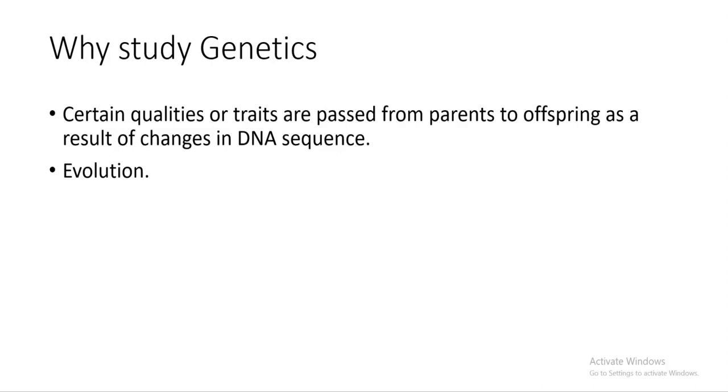And also evolution, which is another topic that is covered also in grade 12. Most people, as human beings, we always say we are from apes, and then evolution occurred and stuff like that.